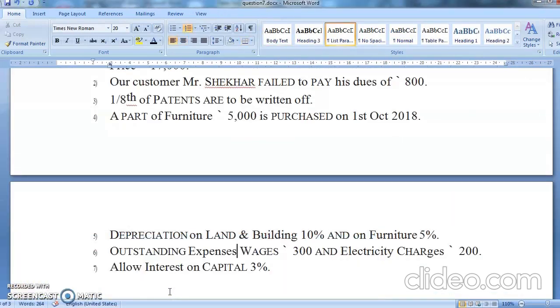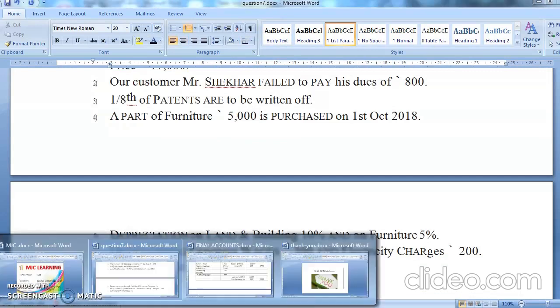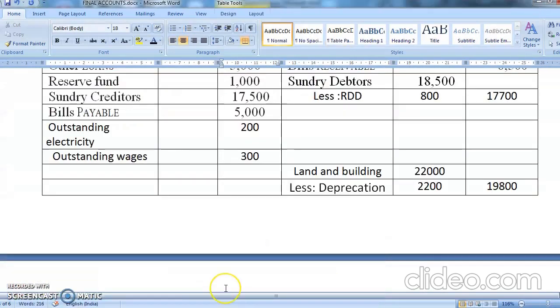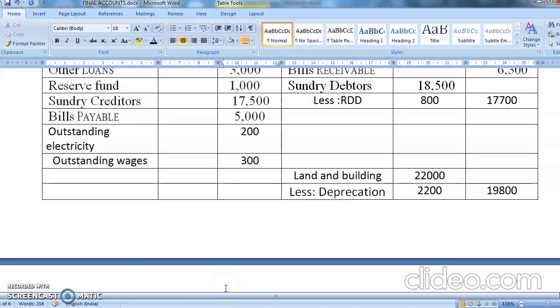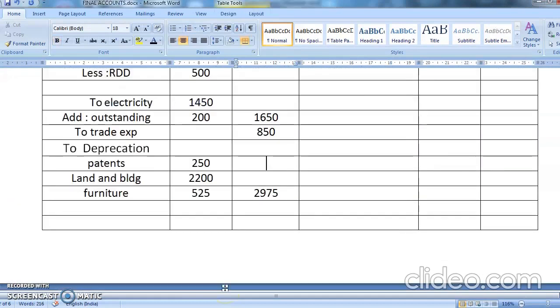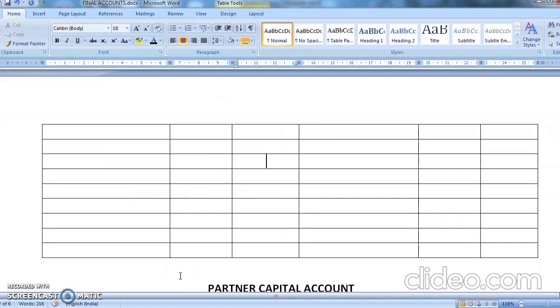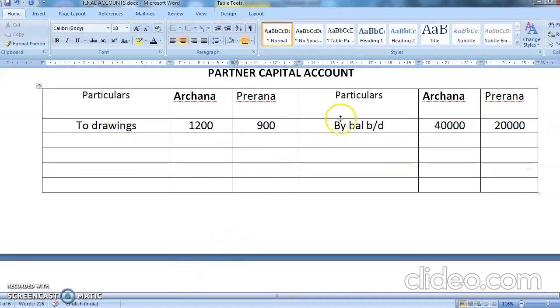Now what is left out? Interest allowed on the capital is 3%. So we'll do interest on capital. Chalo, we have done this second effect. Yes. So interest on capital.